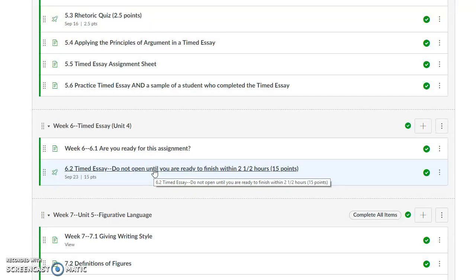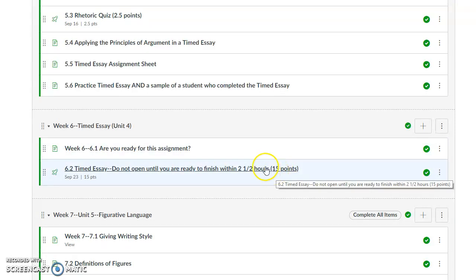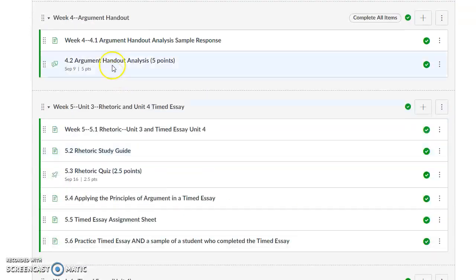and meet the 2.5-hour time limit. You have to read the article and apply the principles of argument. You have to do that all within 2.5 hours. Now that's worth 15 points. It's higher stakes. So that's why we have so much prep going on for that assignment.